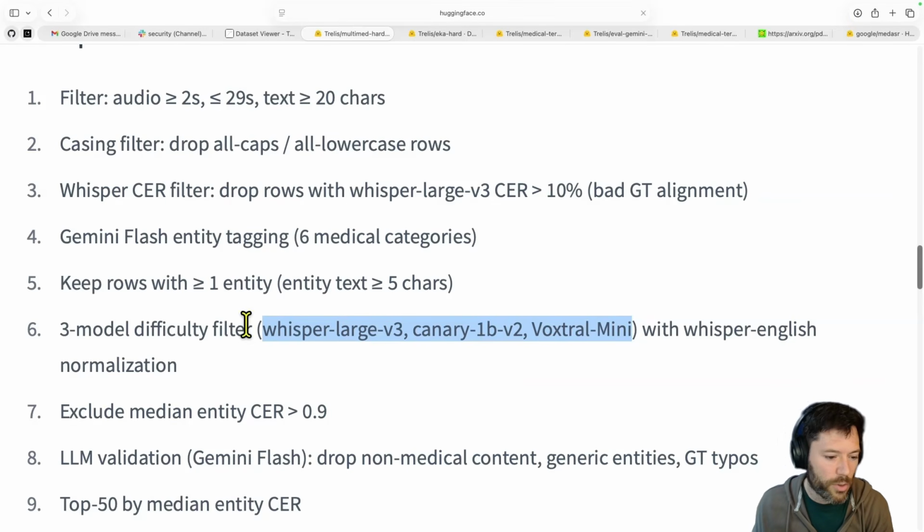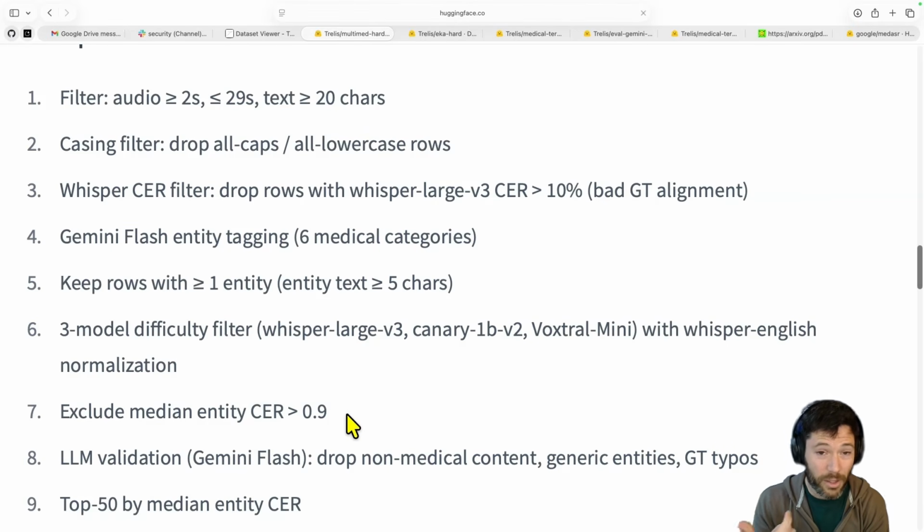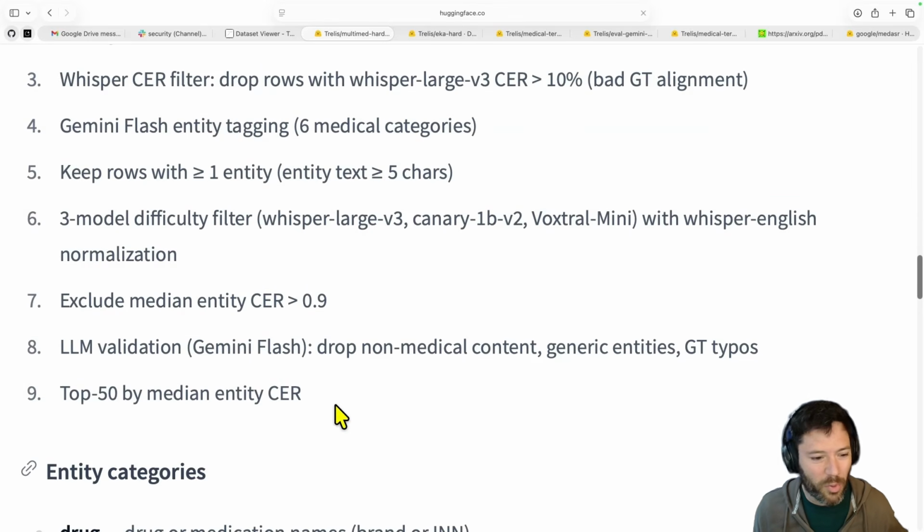I also exclude any median entity CER that's above 0.9. Basically, if you're getting the entity completely wrong, it probably means there's an error in your transcript, because you should be at least getting some of the characters right of the entity. And it could be the case that in the ground truth transcript, the entity is being written with completely wrong upper or lower casing, which is making it come out as wrong, even though the model is doing a good job on it. So I exclude any median entity CER above 0.9.